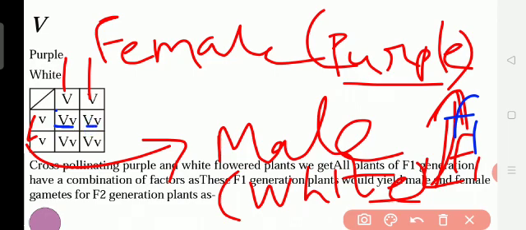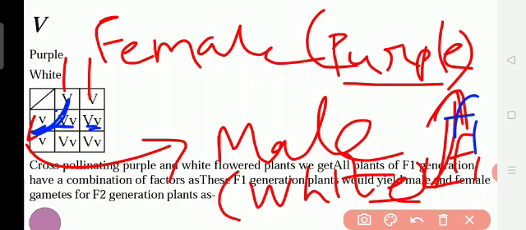So from the female, from the mother, the offspring is getting a capital V. From the father, it is getting a small v. Cross pollination. Okay, since capital V is the dominant, the color of the plant will be purple.